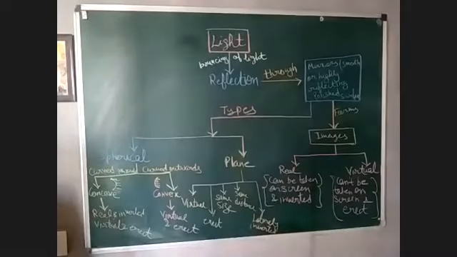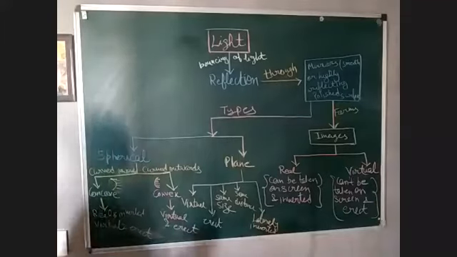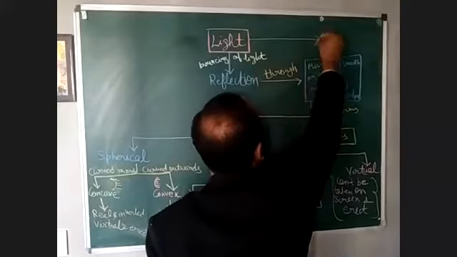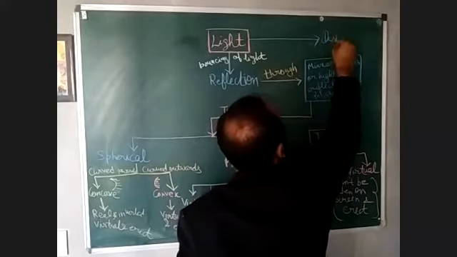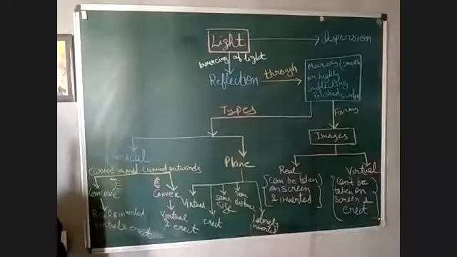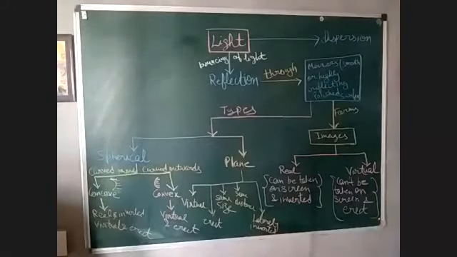Now let's go to another phenomenon that is related to light. If we talk about dispersion, so when does it occur? When passing through a prism.